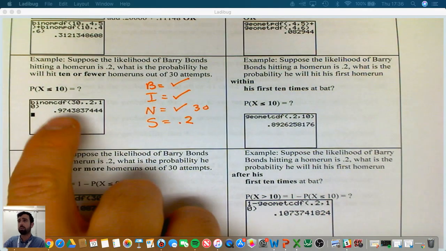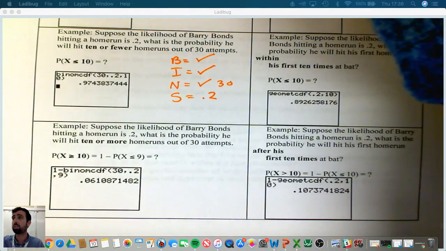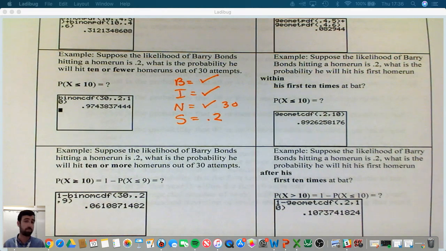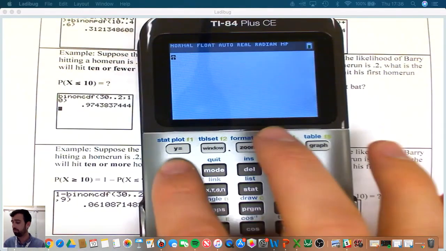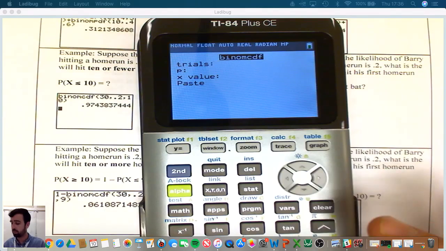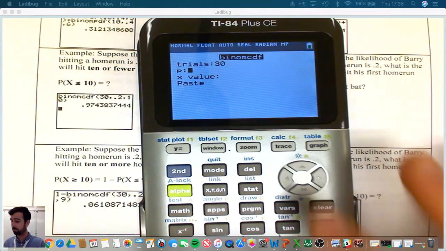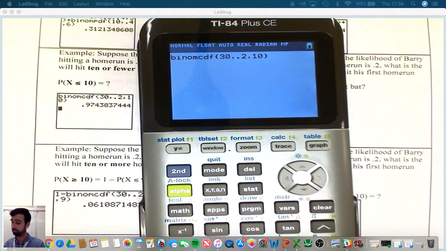We would use our calculators. And this time we would use cumulative because we want to know what's the probability he will hit 10 or fewer. So 9 would work, 8 would work, 7 would work, all the way down to 0. So we're going to go here. Second vars. We're going to go to binom CDF. Number of trials is 30. The probability of success is 0.2. And the value is 10 or fewer. It's going to be about 97%.